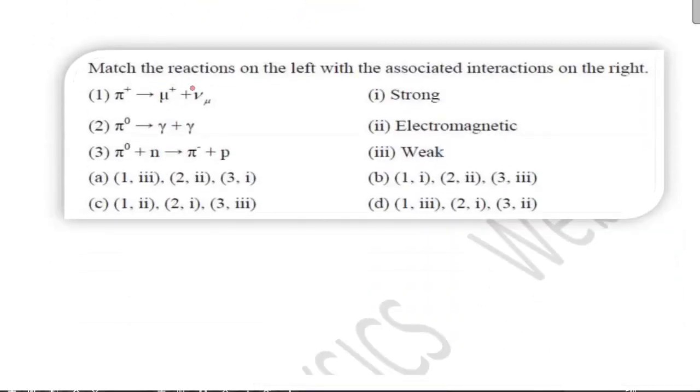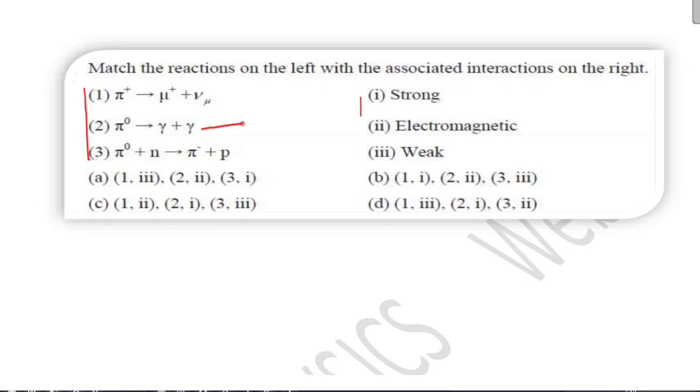Next, match the reactions on the left with the associated interactions on the right. You have to match these three reactions with strong, electromagnetic or weak. You can check with the conservation laws, or you can remember some important points: if there is involvement of a photon in a reaction, then most probably that reaction will be electromagnetic.